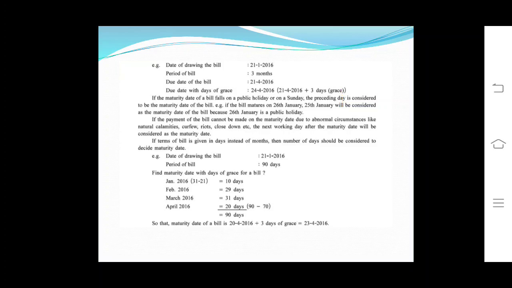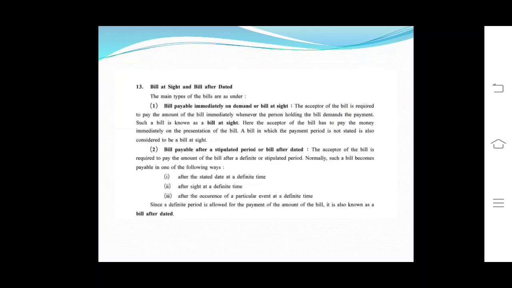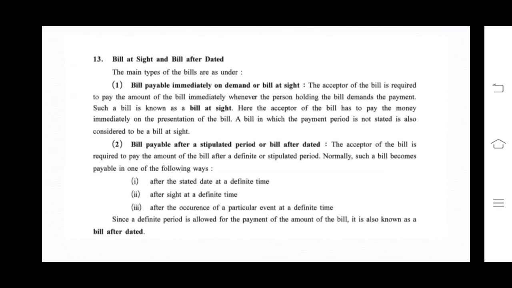Okay, next, bill at sight and bill after dated. The main types of the bill are as under: bill payable immediately on demand or bill at sight. The acceptor of the bill is required to pay the amount of the bill immediately whenever the person holding the bill demands the payment. Such a bill is known as bill at sight. Here the acceptor of the bill has to pay the money immediately or on presentation of the bill. A bill in which the payment period is not stated is also considered to be the bill at sight.